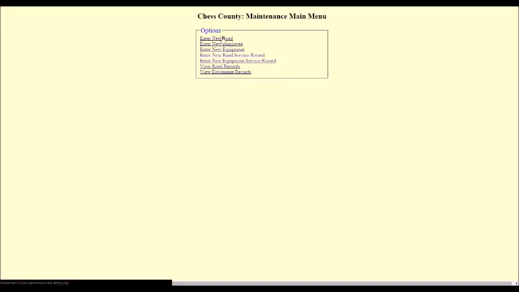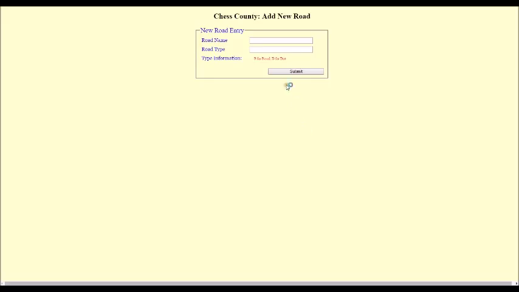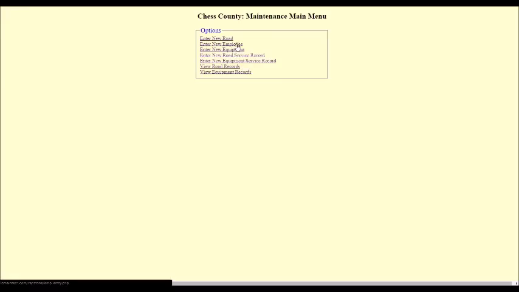For example, if we needed to add a new road that hasn't been put in yet, we can go in here and say, okay, let's say that Georgia Drive is a road that hasn't been entered yet, and that is a paved road. P for paved, D for dirt. And then we go ahead and submit that. That'll add it to the system.